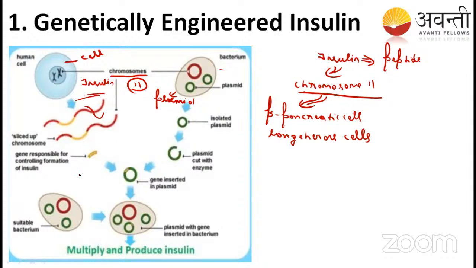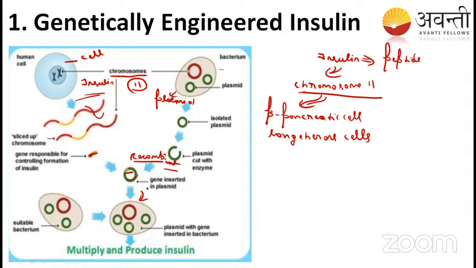So see here, this gene is taken and inserted here into the plasmid, then recombinant DNA is produced. This vector is now carrying our DNA, right? Now it is inserted into the bacteria. Now this bacteria is going to express the gene and produce the protein. Then that protein is utilized for insulin production.